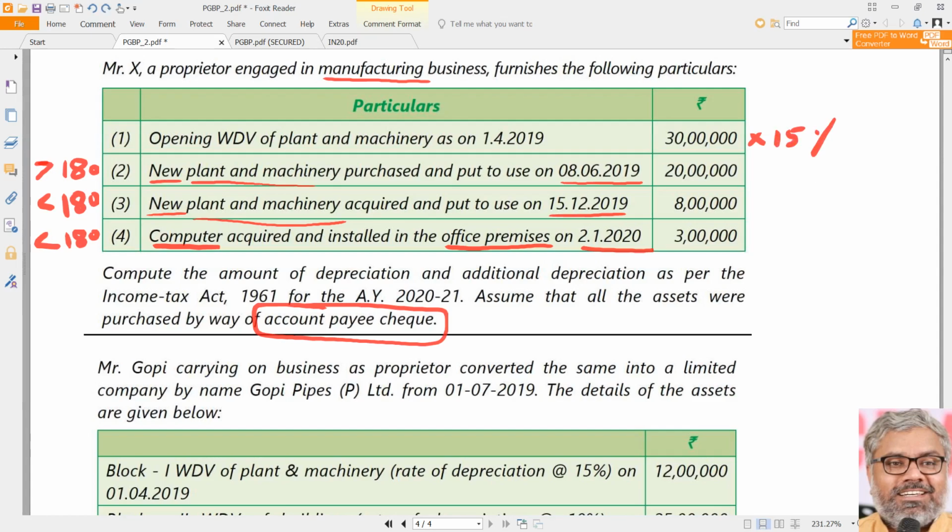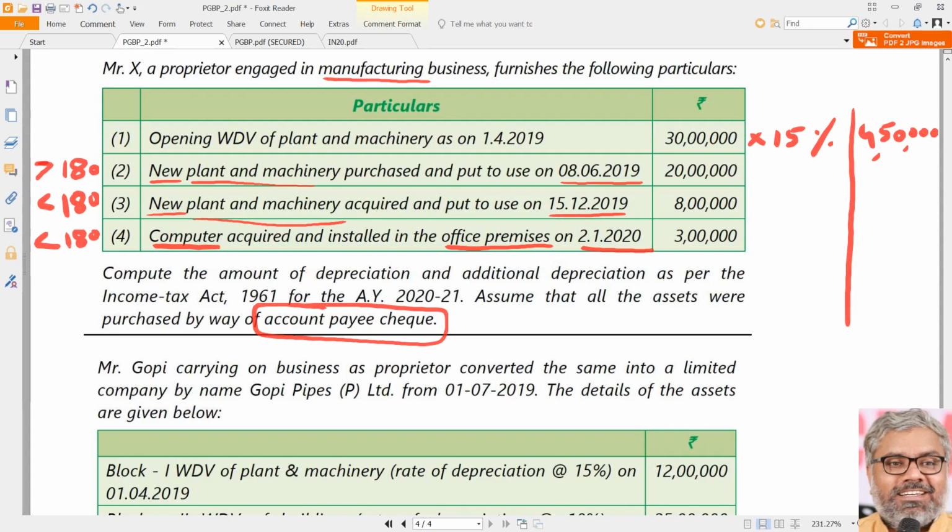I am talking about normal depreciation. So normal depreciation how much? 30 lakhs into 15%, that is 4 lakh 50,000. Keep it aside. $4,50,000. Then new plant and machinery purchased.